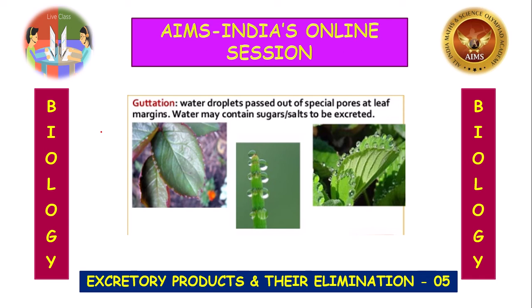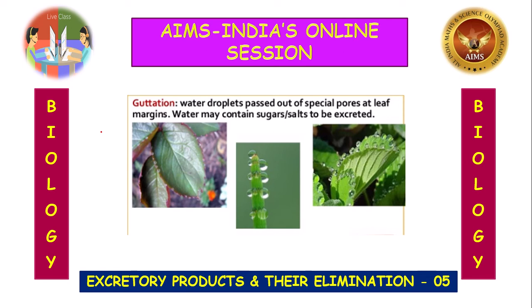What is transpiration? Transpiration is the process of loss of water in vapor form from the leaves in plants. It occurs through stomata present in the leaves, by the process of diffusion.